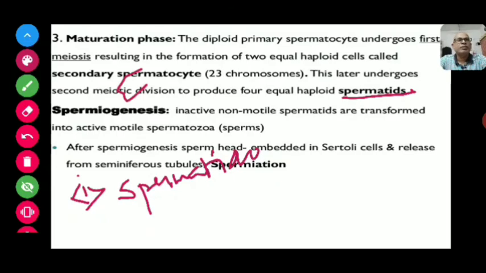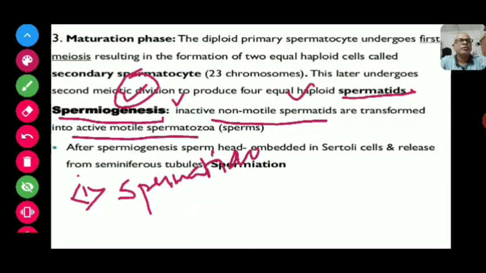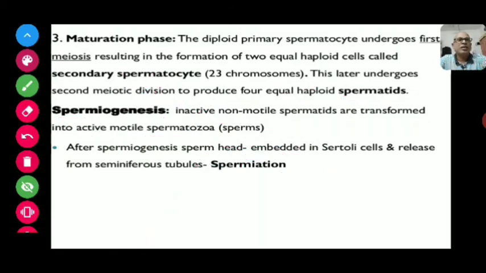Second is spermiogenesis, the conversion of inactive non-motile spermatids into active motile spermatozoa, that is the sperm. And the third one is spermiation, the release of sperm embedded in the Sertoli cells from the seminiferous tubules.